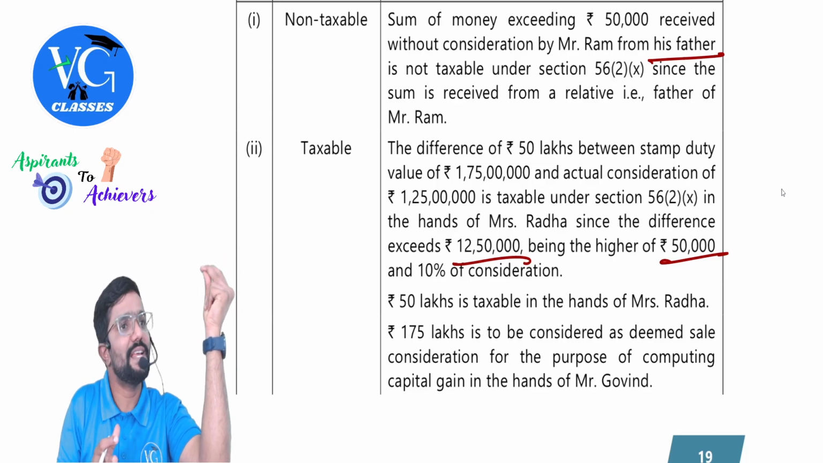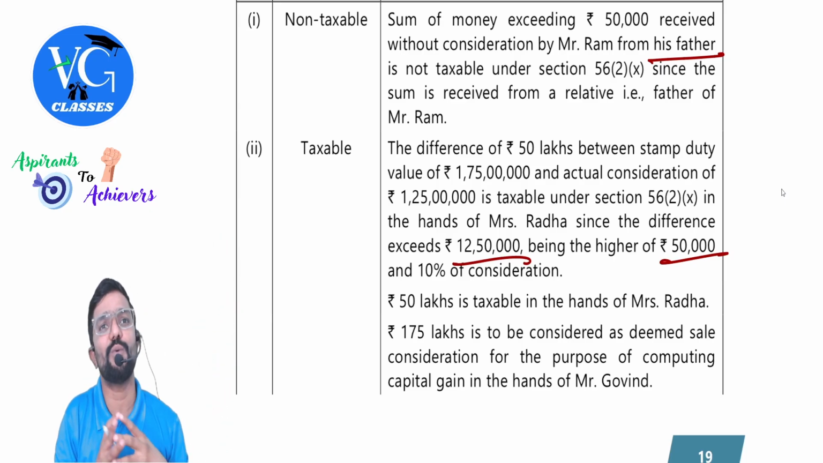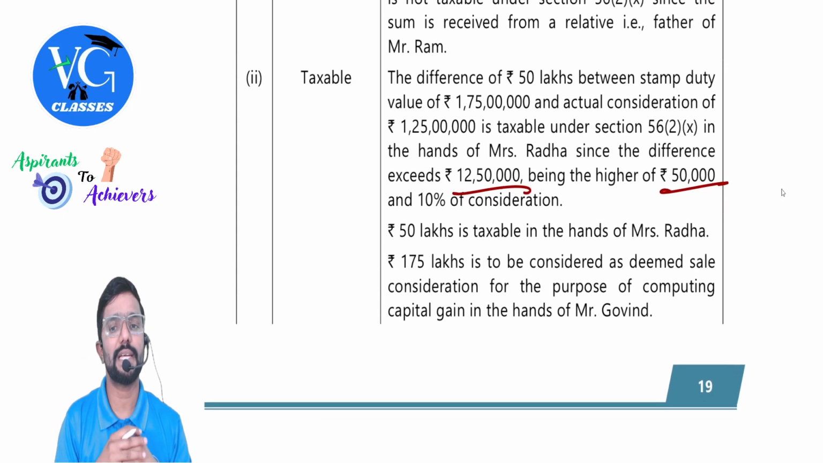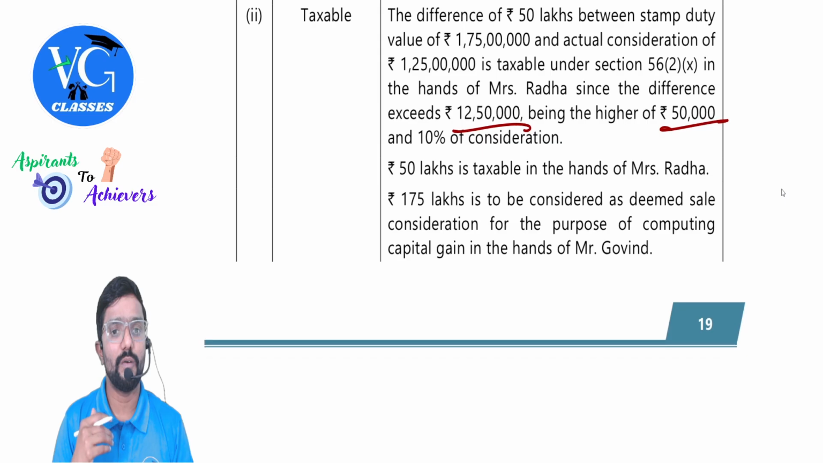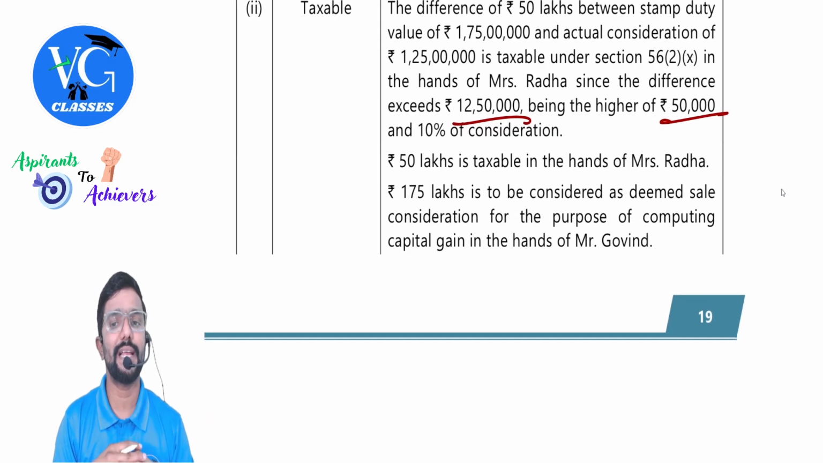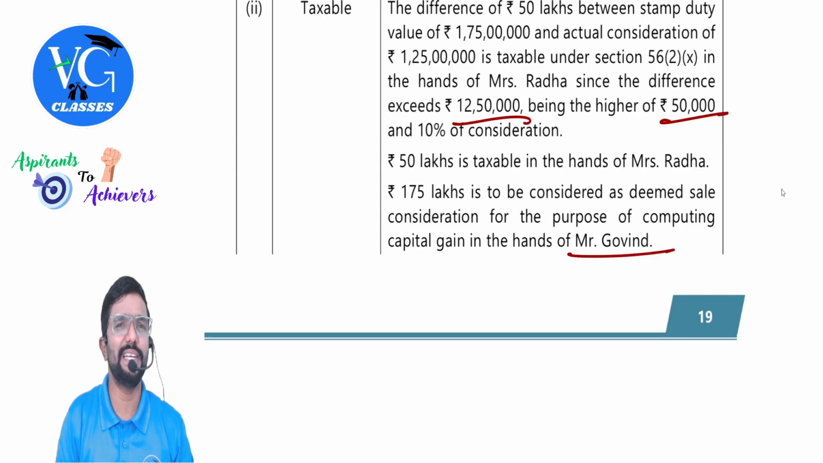Inadequate consideration. The inadequate consideration of 50 lakh is more than 12 lakh 50,000. So is it taxable, sir? Yes. So 50 lakh is taxable in the hands of Mrs. Radha. 1 crore 75 lakh is to be considered as the deemed sale consideration for the purpose of computing capital gain in the hands of Mr. Govind.